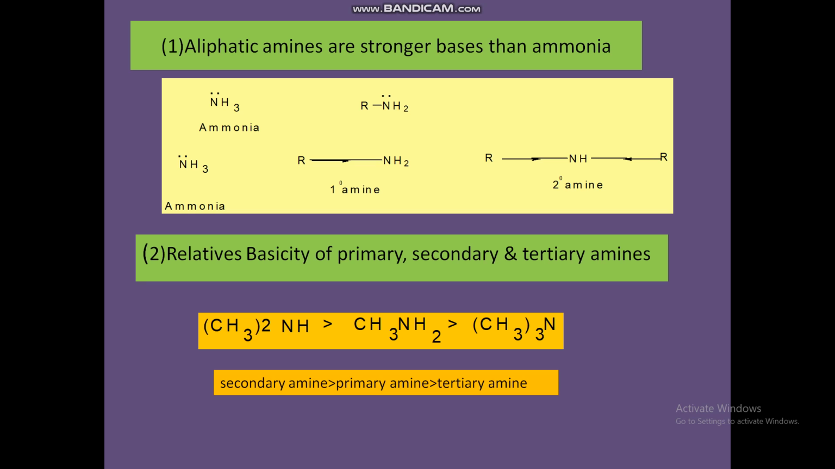Next, the relative basicity of primary, secondary, and tertiary aliphatic amines. The order of relative basicity is secondary amine more than primary amine more than tertiary amine. This is the order of relative basicity of primary, secondary, and tertiary amines from their pKb values.